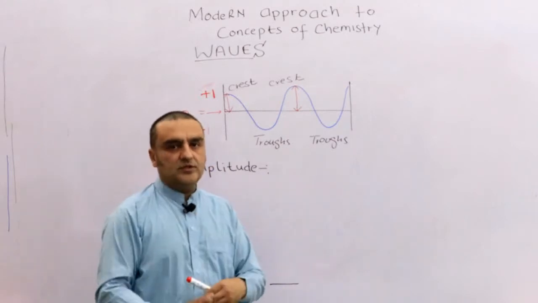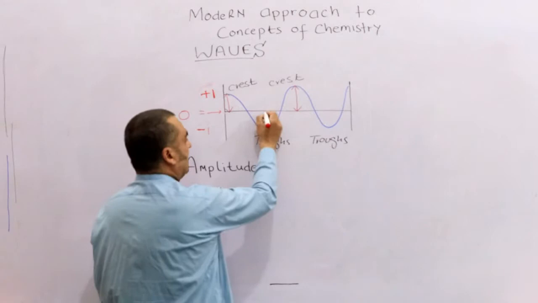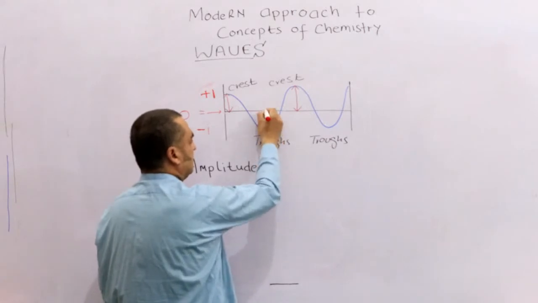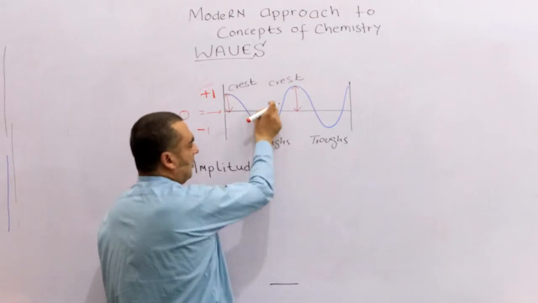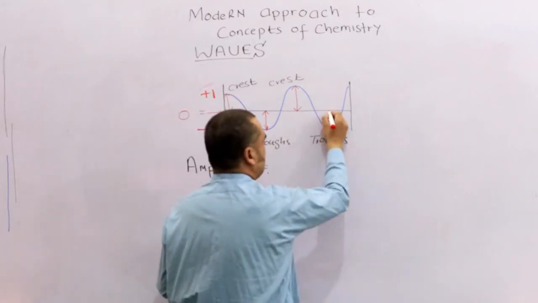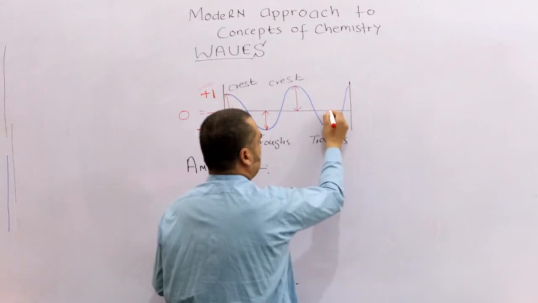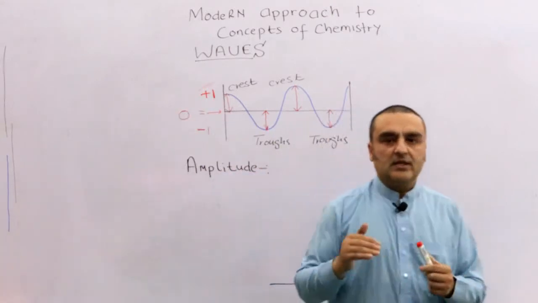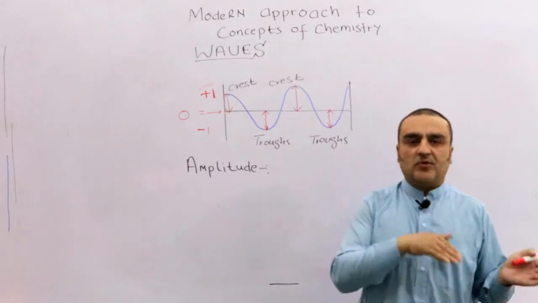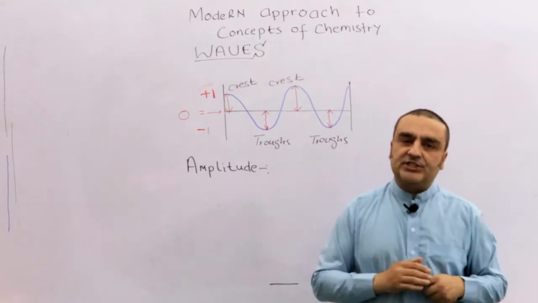If it is downward or upward, this is also known as amplitude. Here it is a maximum displacement, there it is less displacement. In the concept of waves, these are known as the amplitudes.